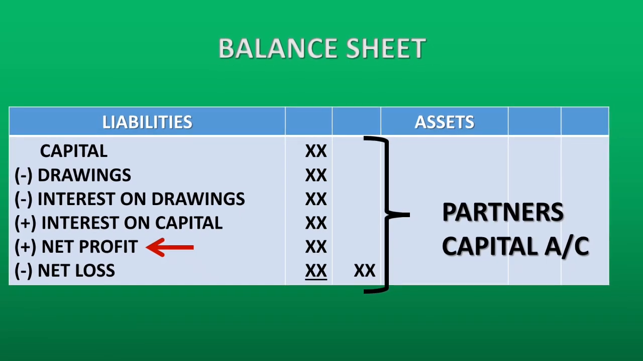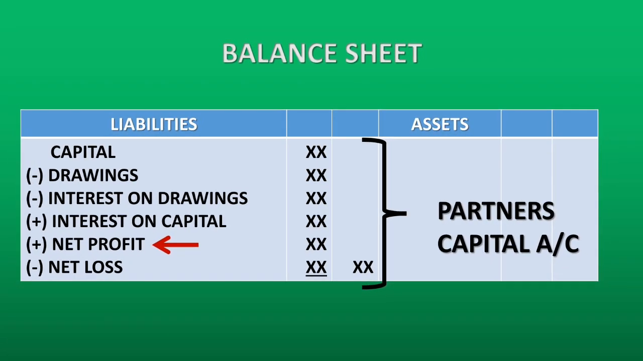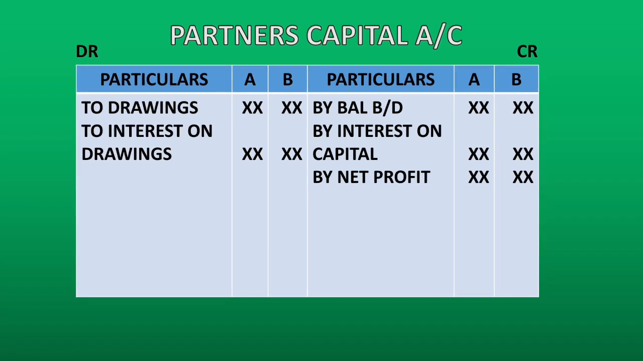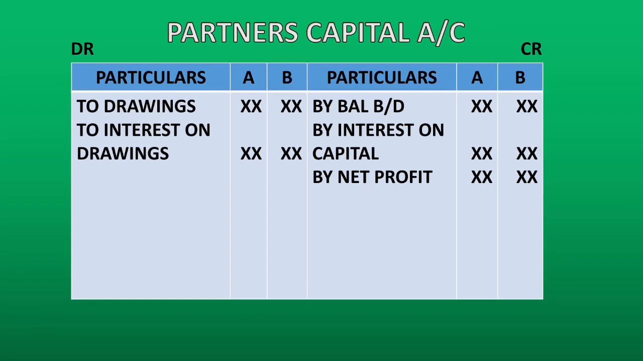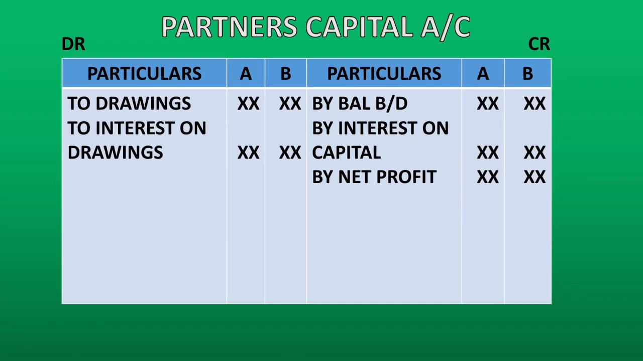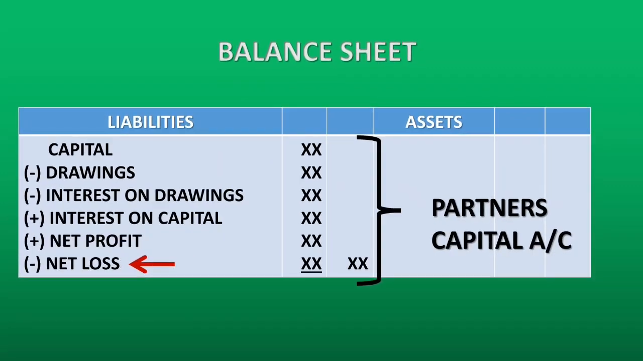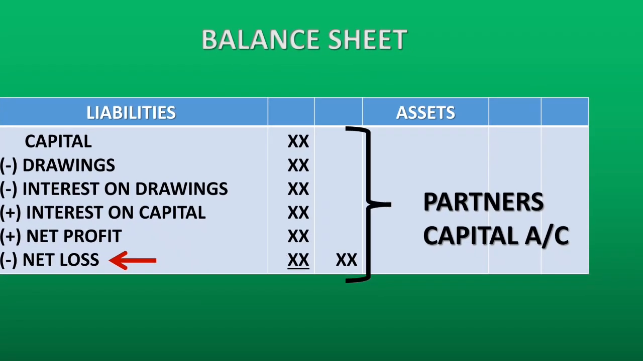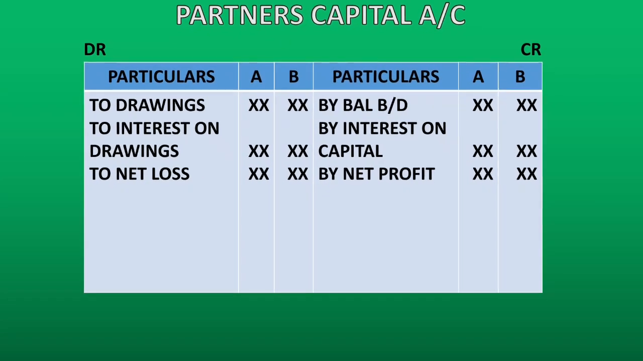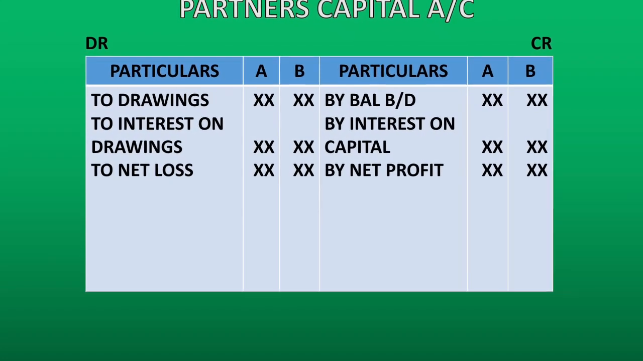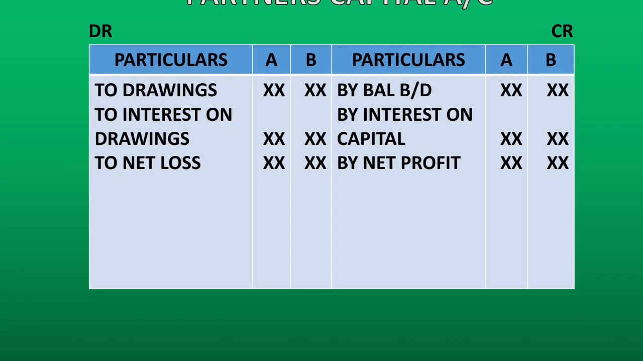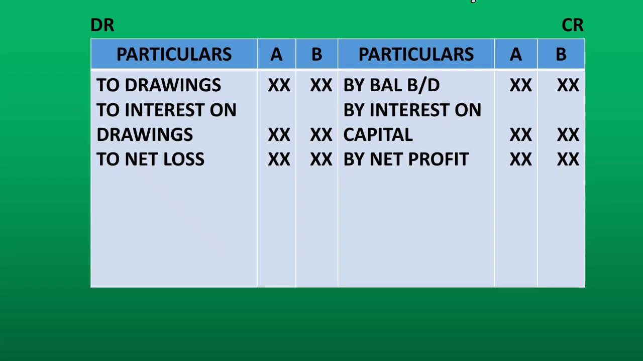Net profit we add to the capital in the balance sheet. Since we add it to the capital in the balance sheet, we write it on the credit side just like capital and interest on capital. Net loss we minus from the capital to the liability. Since we minus it from the capital, we write it on the opposite side, that is debit side, just like drawings and interest on drawings.